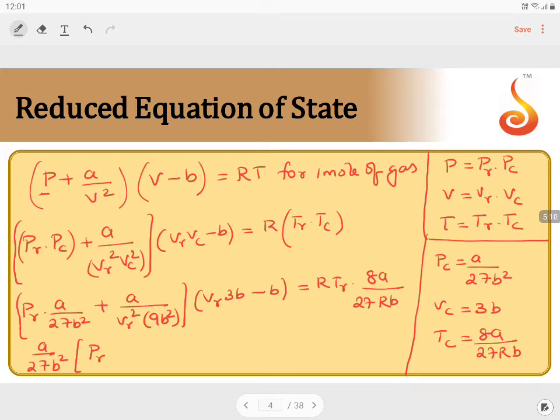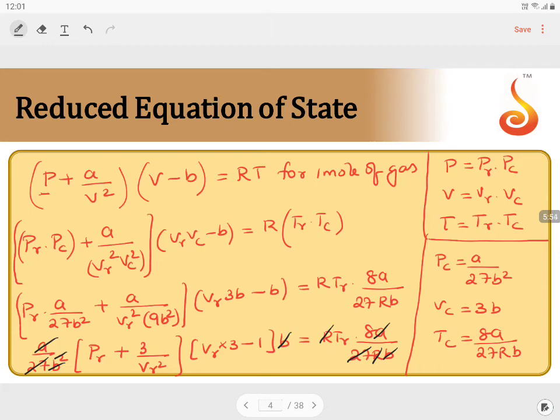What will we get? PR plus 3 by VR square, into (VR into 3 minus 1), when you take b as common, is equal to R TR into 8a by 27Rb. Just check what terms can be cancelled from this equation. a can be cancelled, 27 can be cancelled, R can be cancelled, one b gets cancelled here, another b gets cancelled here. So now the total terms are left out.